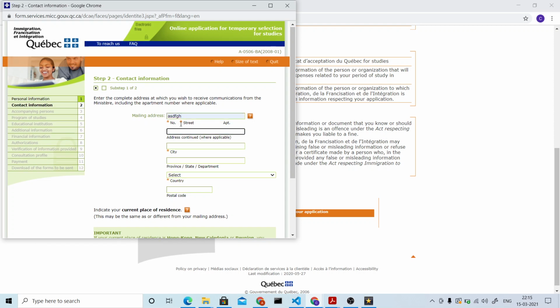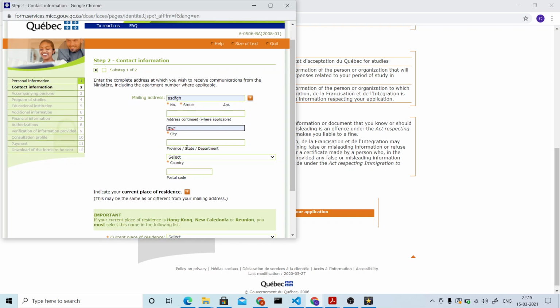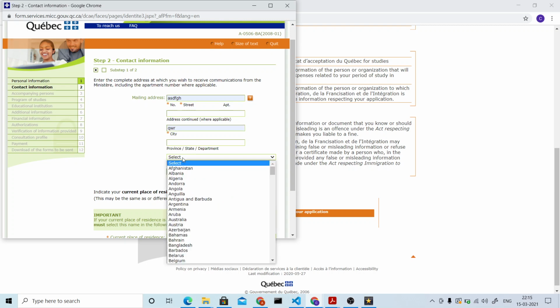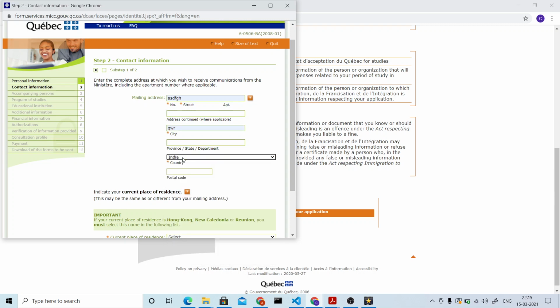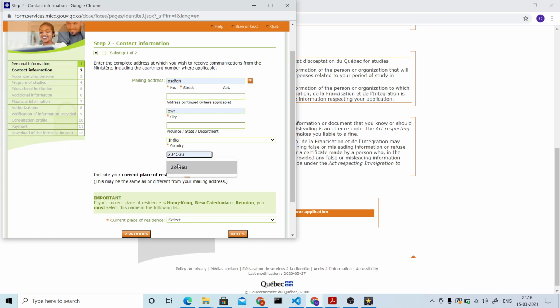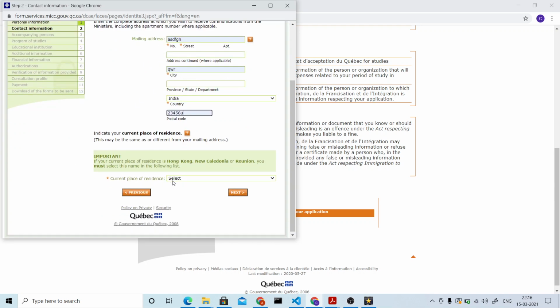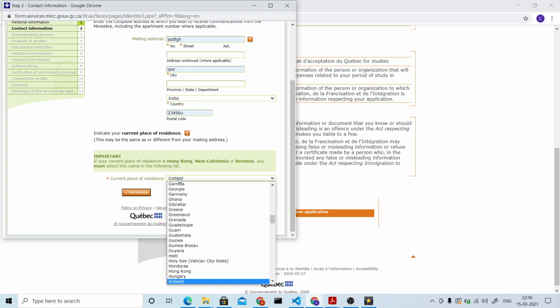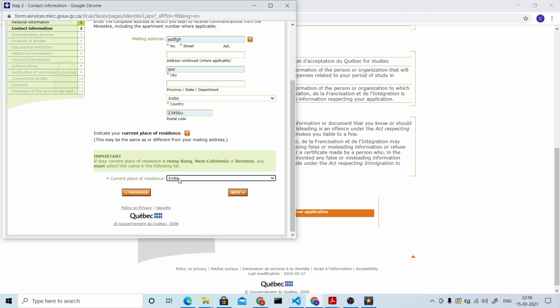And just write down the name, street, apartment, the whole address, and city, whether you're from Hyderabad or another city, and then province, which is nothing but the state, and also the country. Here I'm from India, so India, and your postal code. So please make sure that this matches the passport. And next, current place of residence. Here they won't ask you everything, they'll just ask you the city name, that's it. Here we're still residing in India, so I just kept India. Next.